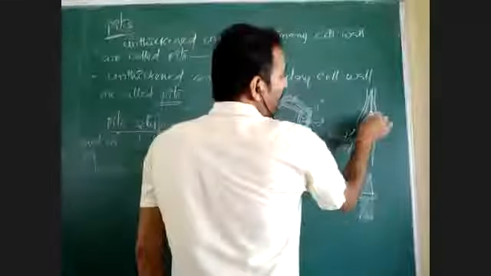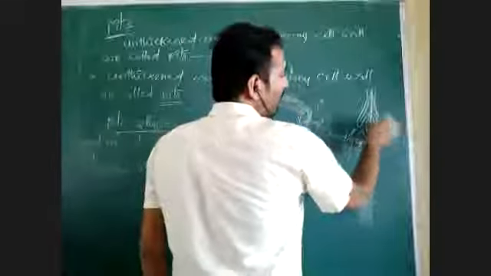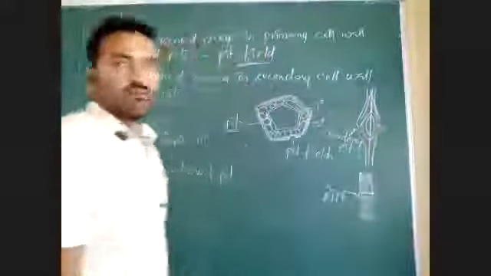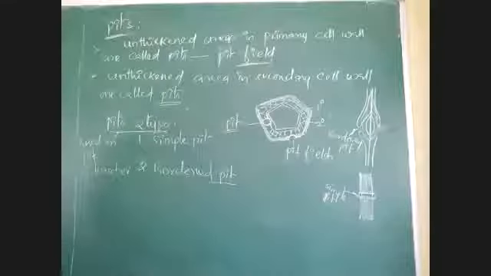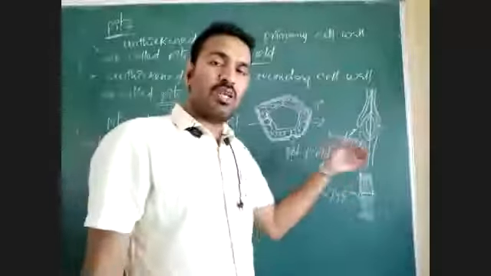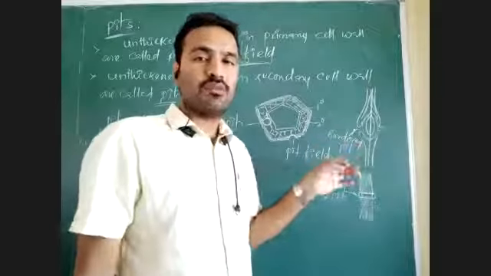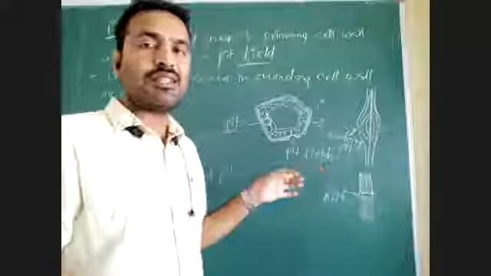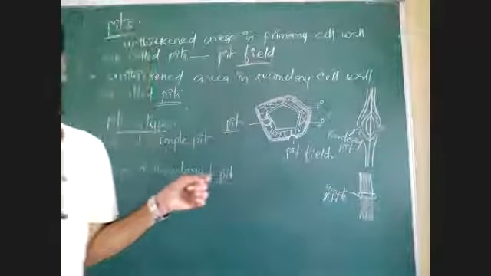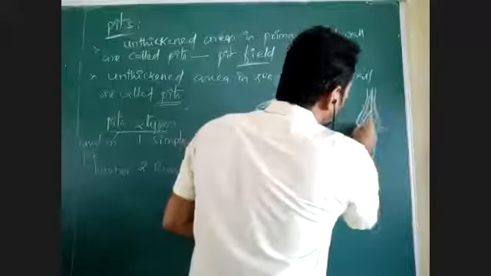But here, the pit chamber is covered with some structure. The pit aperture, the pit hole or pore, is covered by a structure like a membrane. This is called a bordered pit.